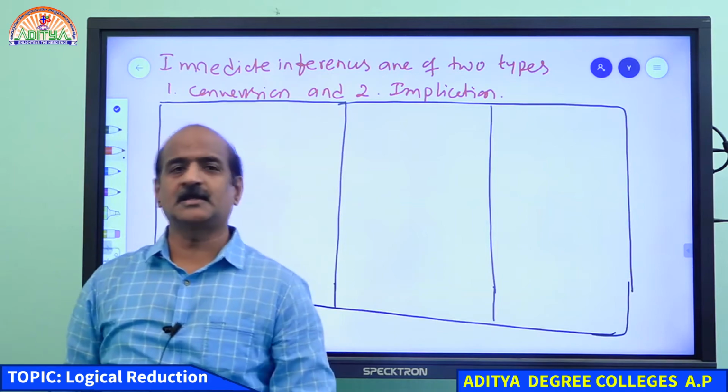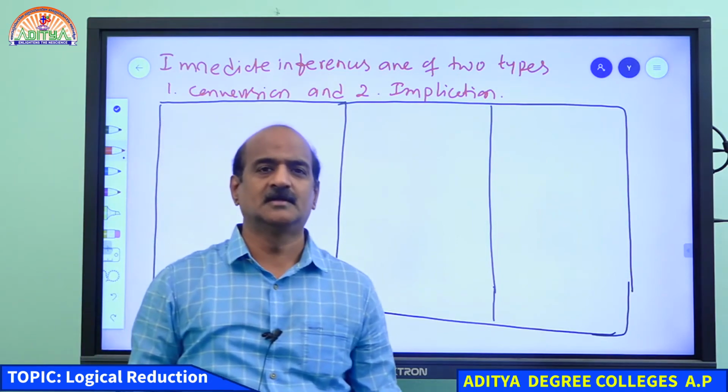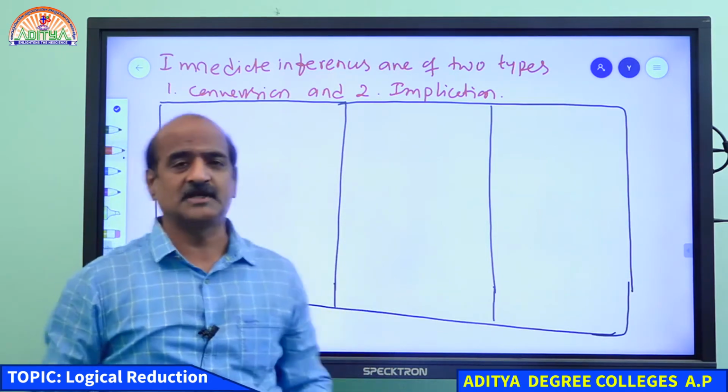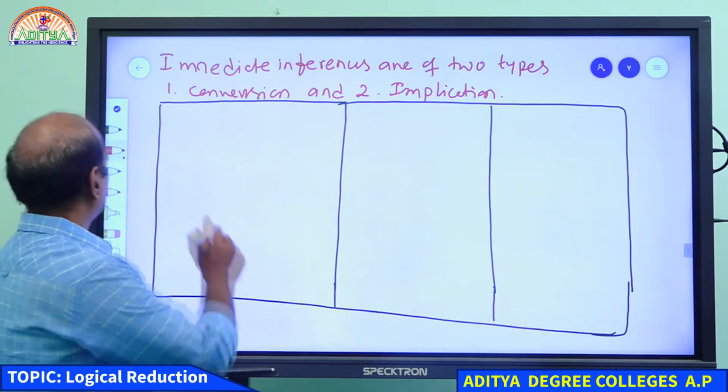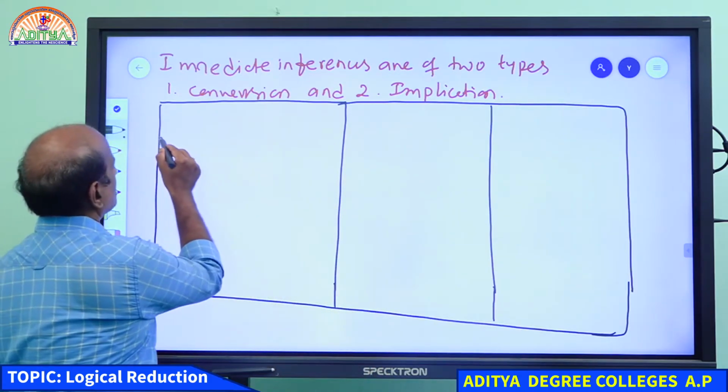I think you understand. Students, I give you a table for conversion and implication. Please take down the table. You will be getting it clear.